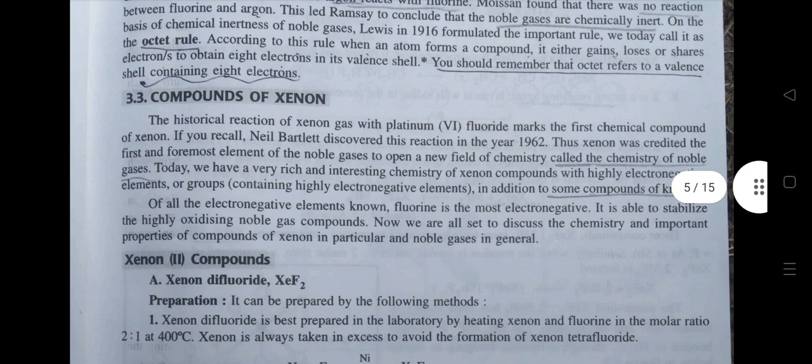Compounds of xenon. The historical reaction of xenon gas with platinum hexafluoride marks the first chemical compound of xenon. If you recall, Neil Bartlett discovered this reaction in the year 1962. Xenon was credited as the first and foremost noble gas element to open a new field of chemistry called the chemistry of noble gases.